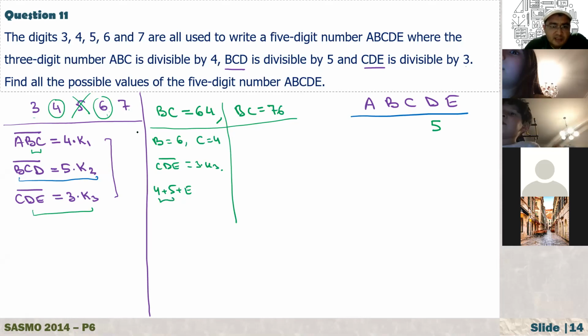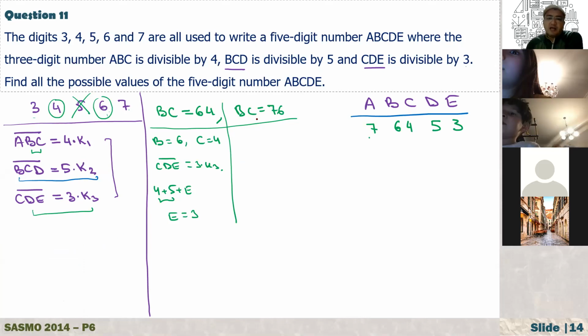How about 45E? Can E be 7? No, 7 is not divisible by 3. Can it be 3? Yes. If it is 3, 4 plus 5 plus 3 is 12, so it's divisible by 3. So that means E must be 3. Now we found one answer. BC is 64, E is 3. And how about A? Only one number left. It is 7. That is our first 5-digit number.